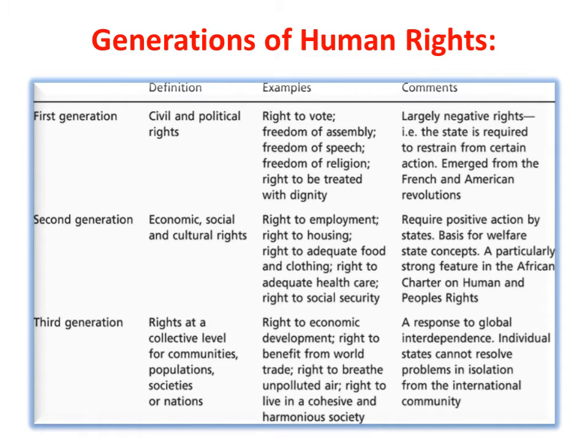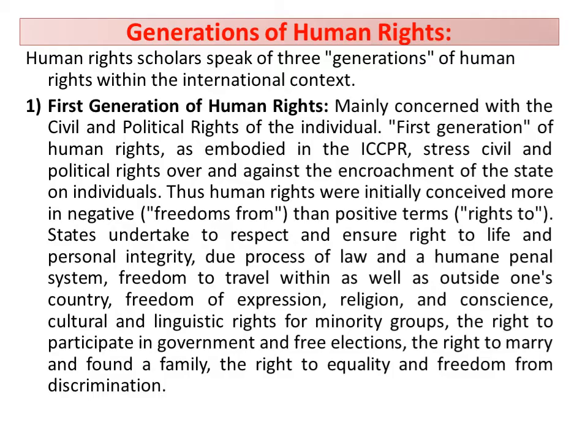First generation: civil and political rights. Obviously, examples are the right to vote and assembly. Second generation of human rights is economic, social and cultural rights, such as the right to housing, funding, care, and security. And last, the third generation of human rights is the collective level of communities or populations. That means community rights or collective rights are a generation of human rights.